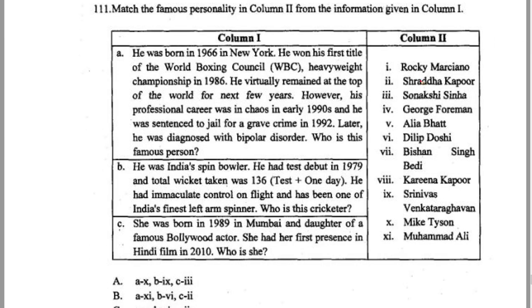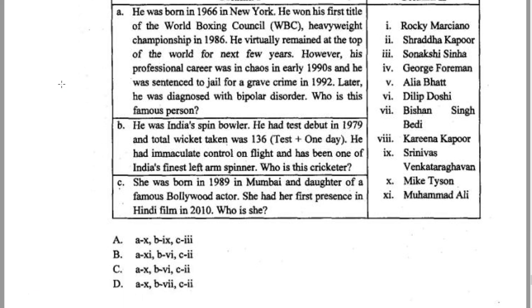All right, this is something interesting. A big table out here. Let's try to knock this off. So what is it? You've got A, B, C. So there are 3 things out here, and you need to mark. It's a short match the following. Okay, let's see. We will not be spending time in as far as the reading is concerned. But say you got this question. You have this kind of question, and you do not know the answer. Can you mark this just by using the options? Okay, let's try to work it out.